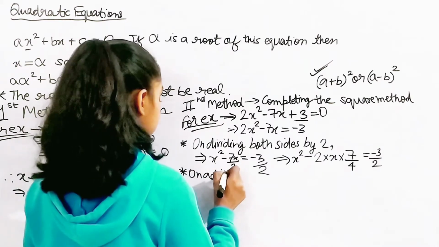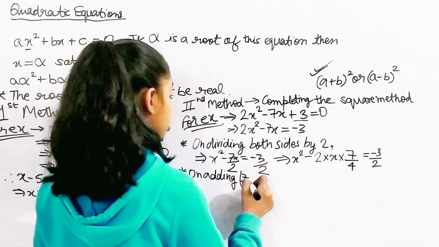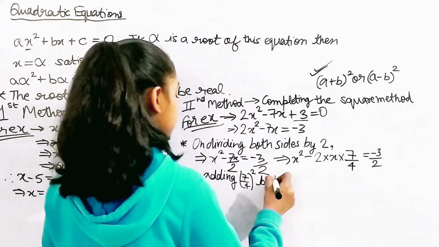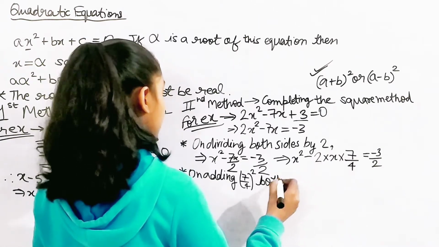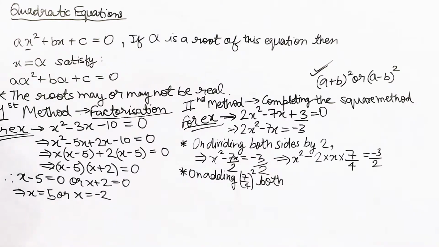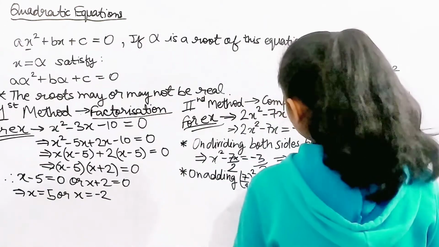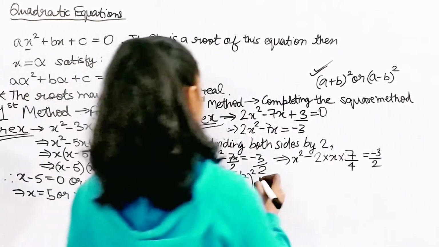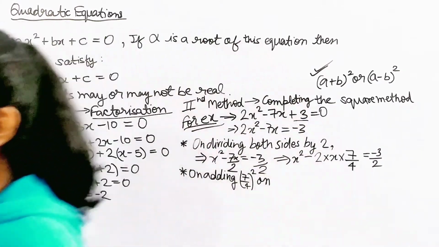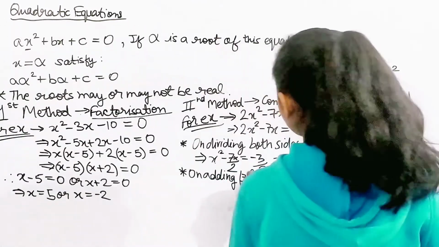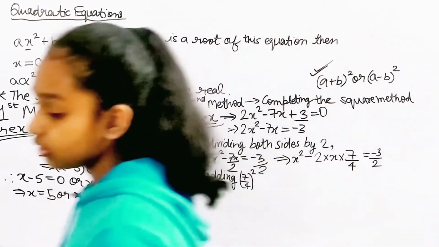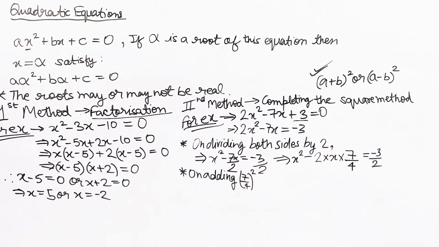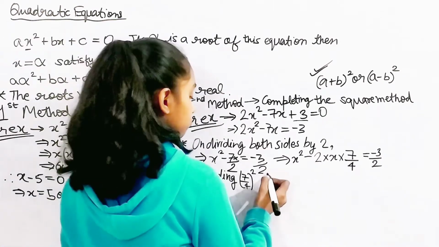On adding 7 by 4 square to both sides. Okay, so what I'm going to do is add 7 by 4 square, and everything is going to be really easy and not that creepy.